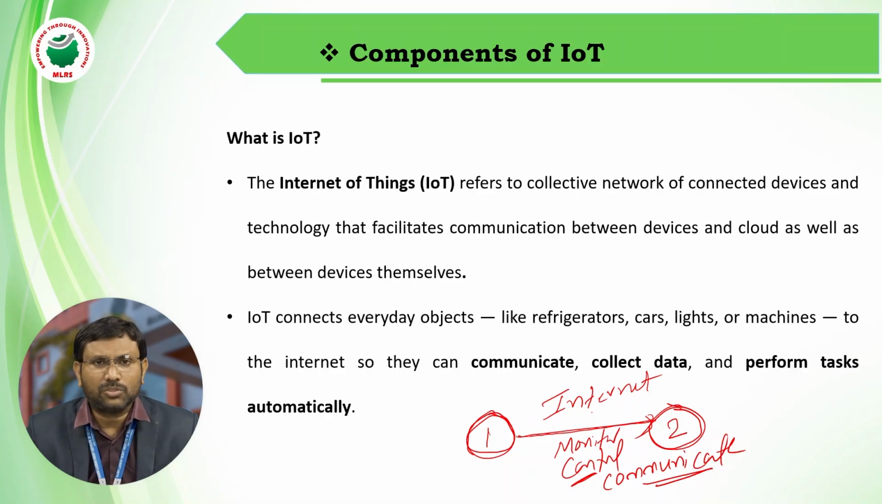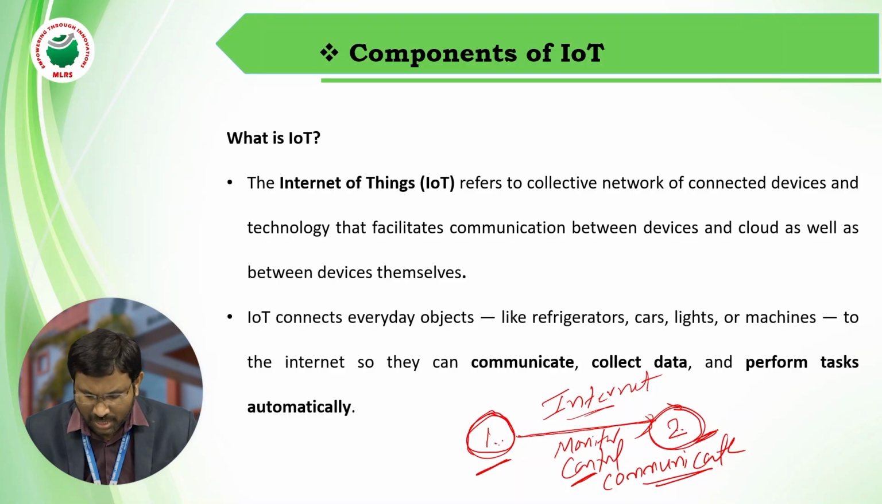So, IoT refers to a collective network of connected devices and technology that facilitates communication between devices and cloud, as well as between devices themselves. This is the introduction to IoT. IoT connects everyday objects like refrigerators, cars, lights, or machines to the internet so that they can communicate, collect data, and perform tasks automatically.